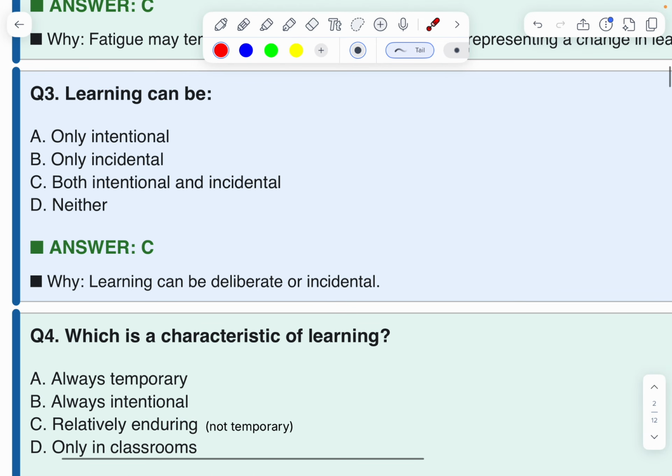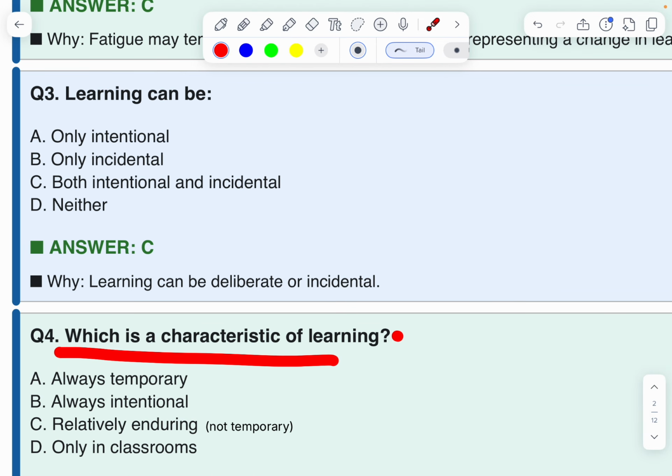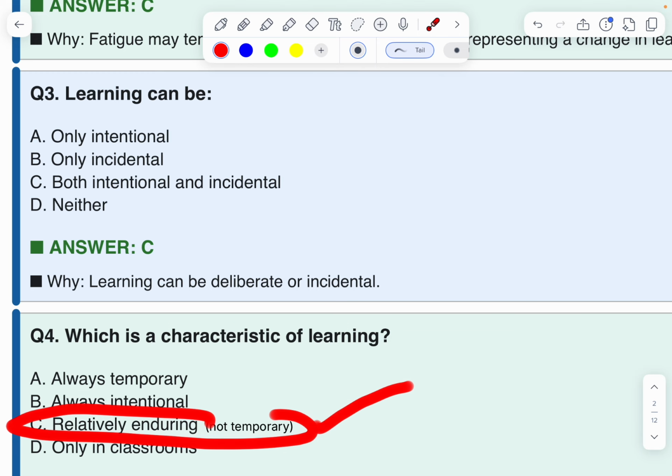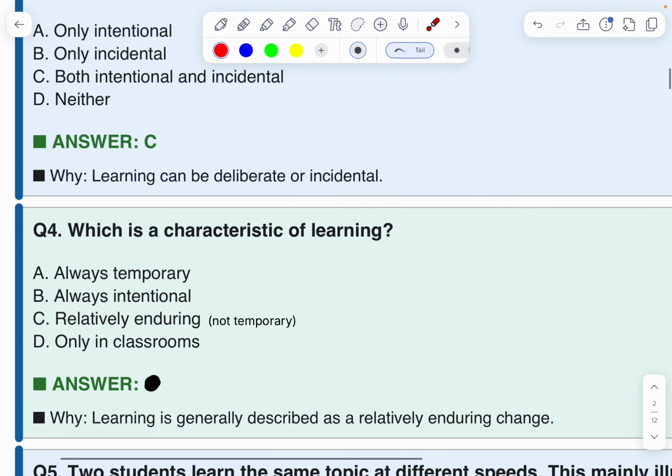Next, fourth one. Which is the characteristic of learning? Always temporary, always intentional, relatively enduring, only in classrooms. The answer is relatively enduring. It means not temporary. Therefore, the fourth one is the C option.